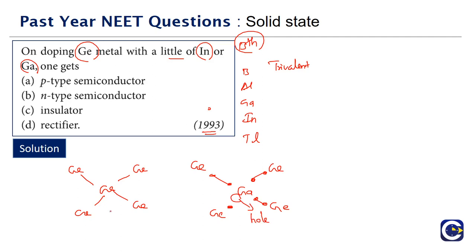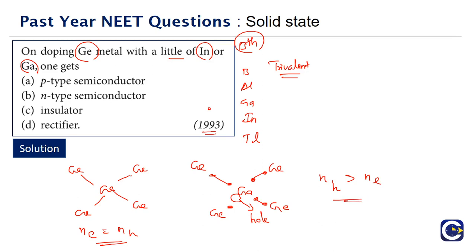In pure germanium, the number of electrons will be equal to the number of holes. In semiconductors, the conductivity of current is because of both electrons and holes. Here, because of the doping of germanium with a small amount of trivalent elements like indium or gallium, the hole concentration will be more than the electron concentration.